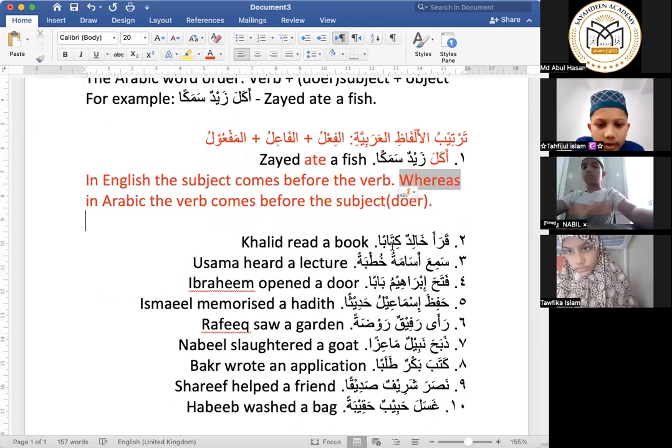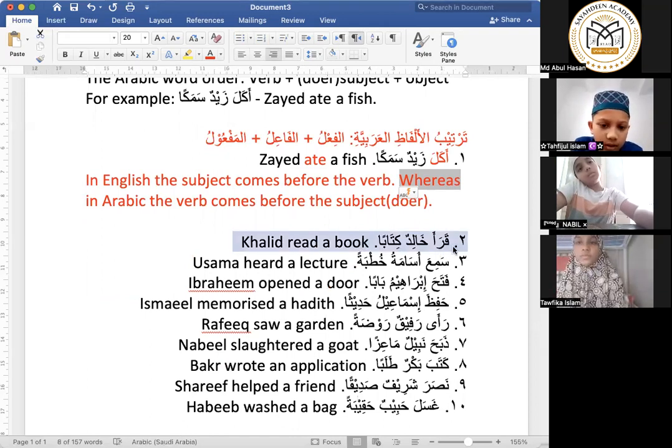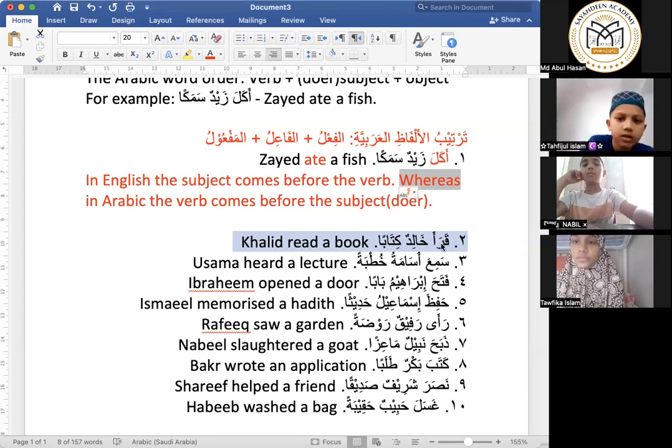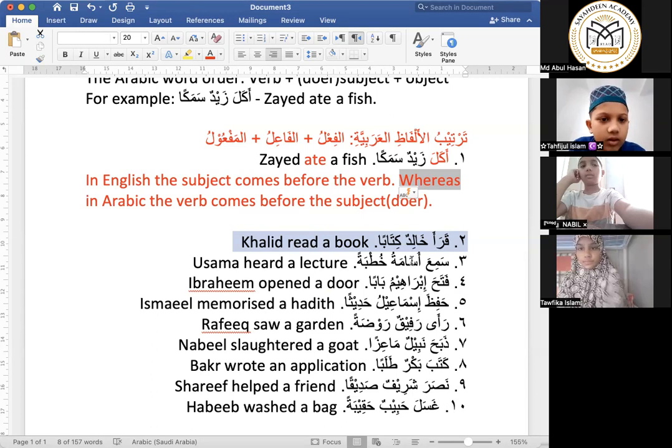قرأ خالد كتابا. Let me highlight. So قرأ خالد كتابا. Khalid read a book. So in this English sentence, the subject Khalid came before the verb read. Whereas in this Arabic sentence, قرأ خالد كتابا, the verb قرأ came before the subject Khalid.